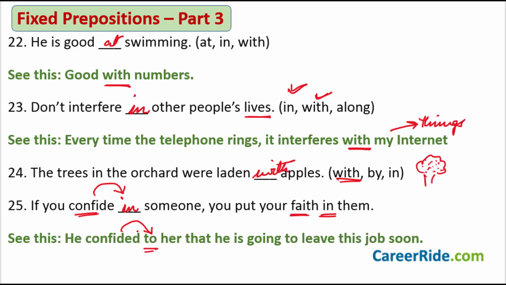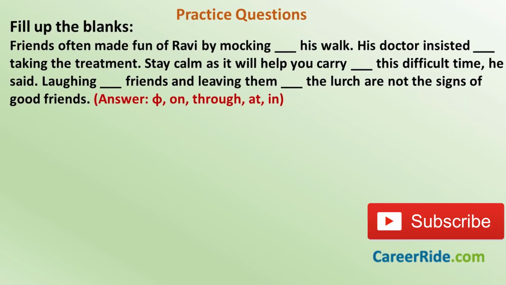So with this, I really hope that whatever we have learnt in these 3 videos, the first 2 videos were a set of 30 words each and this is 25 words. So it is a total of 85 words that you know now from the exam point of view. Fixed prepositions, and along with them we also saw some other related words also. Okay, so I really hope that whatever we have learnt in these 3 videos on fixed prepositions, it is going to be useful to you in your placement tests and your entrance exams also.